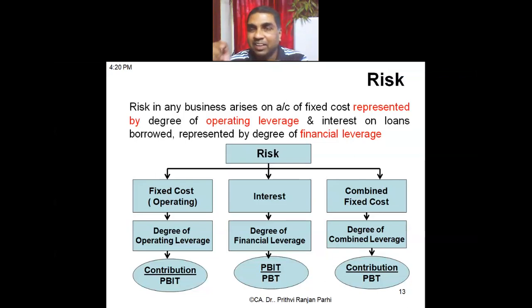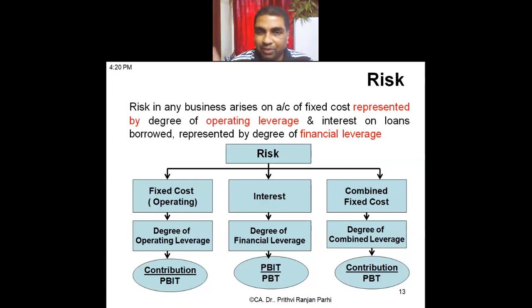Therefore fixed cost helps us in increasing the EPS. But the problem is that fixed cost always comes with a risk. Even if business is not happening, even if nobody is buying your product, still you have to pay salary, you have to pay rent. So that is the risk. It's a fixed commitment. Even if you are not selling a single product, still you have to pay interest.